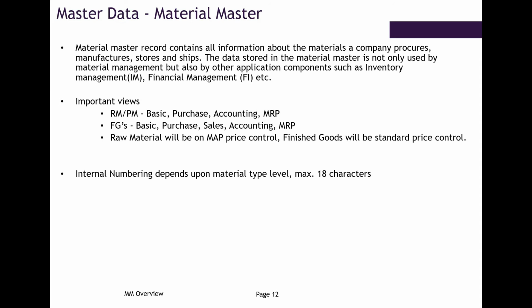Yes, sir. So in SAP, we'll have a material master. Basically, the maximum length is 18 characters, but in S4HANA, it has been increased to 40. But in ECC, it is 18 characters maximum. Mostly companies will be using 8 to 10, not more than that, because it will be really hard to remember as well as hard to store the codes. So they'll be mostly using 8 to 10.